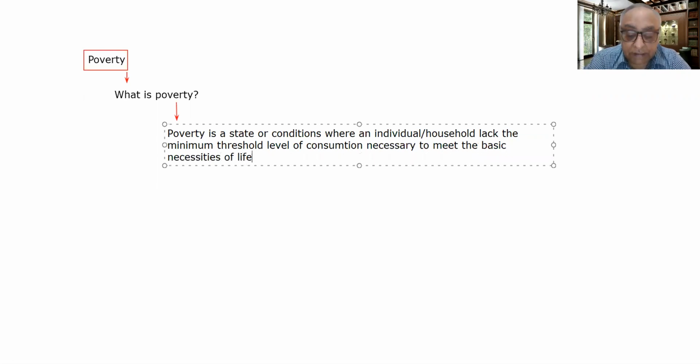To meet the basic necessities of life. So this is a simple definition of poverty, which we are discussing now.